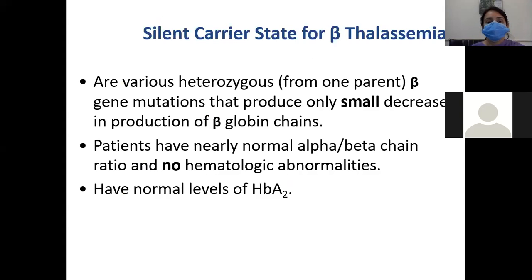There are various heterozygous beta gene mutations that produce only a small decrease in production of beta globin chains. So these patients have a nearly normal alpha and beta chain ratio and no hematological abnormalities. I am talking about the silent carrier states of beta thalassemia. They will have normal levels of hemoglobin A2.